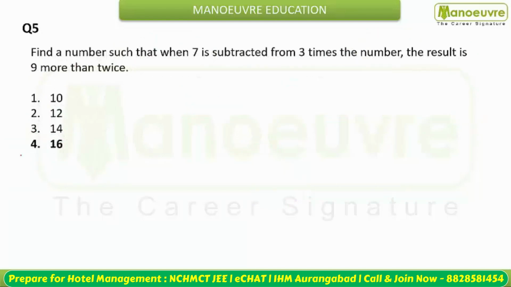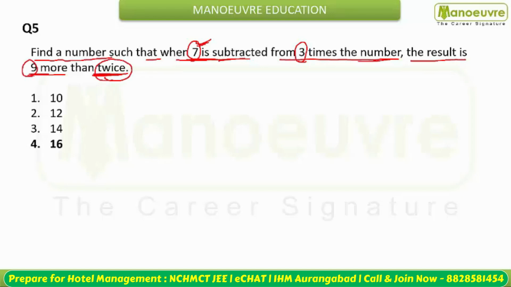Coming next, you need to find a number such that when 7 is subtracted from 3 times the number, the result is 9 more than twice the number. एक ऐसा नंबर चाहिए जिसके 3 टाइम्स में से, जब उसके 3 टाइम्स में से हम 7 सब्ट्रैक्ट करते हैं, we get a number which is जो उसके twice से कितना ज़्यादा है? It is 9 extra. So we can assume the number be n.